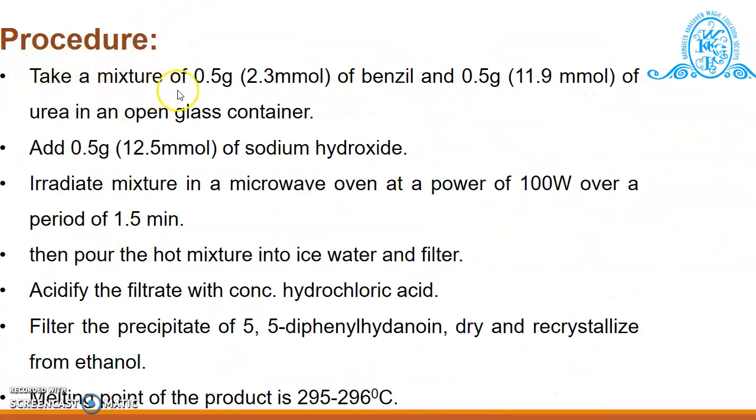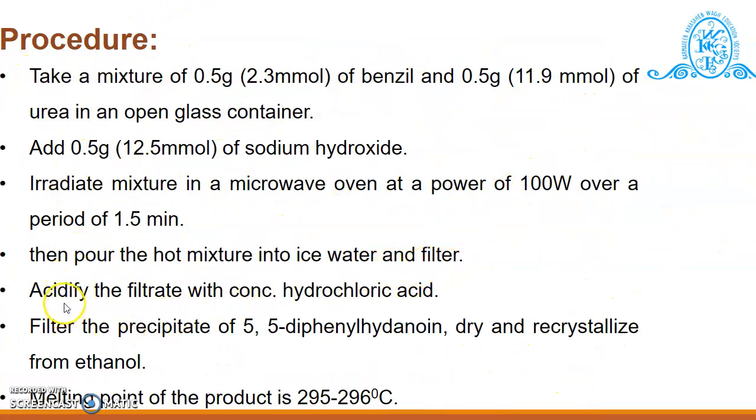Next, we see the procedure for the synthesis. Take a mixture of 0.5 gram of benzene and 0.5 gram of urea in an open glass container. Then we add to this mixture 0.5 gram of sodium hydroxide. After that, we irradiate the mixture in a microwave oven at a power of 100 watts for 1.5 minutes. Then pour this hot mixture into ice water and filter it.